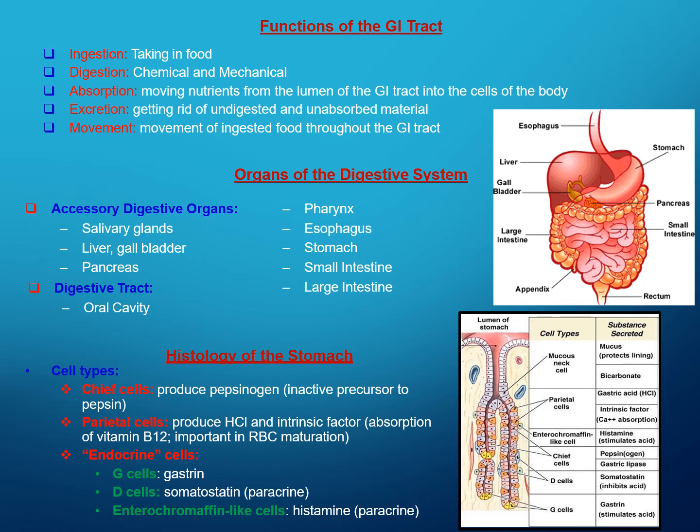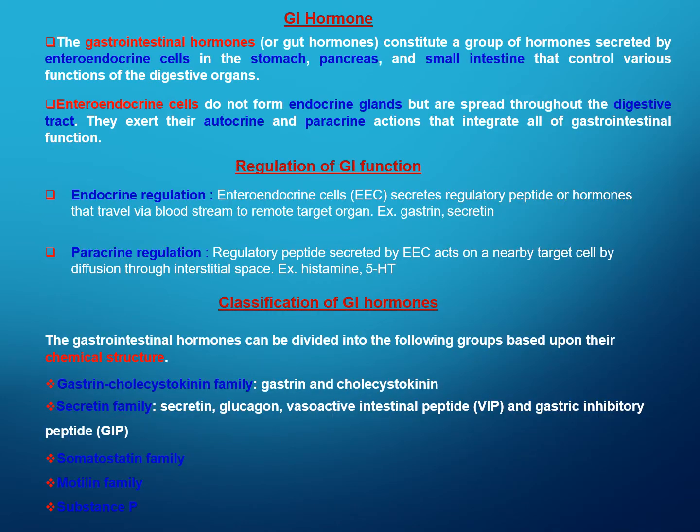Coming to the topic, GI hormones. GI hormones, that is gastrointestinal hormones or gut hormones, are a group of hormones secreted by the enteroendocrine cells in the stomach, pancreas, and small intestine. The enteroendocrine cells do not form glands, but they are spread throughout the digestive tract.